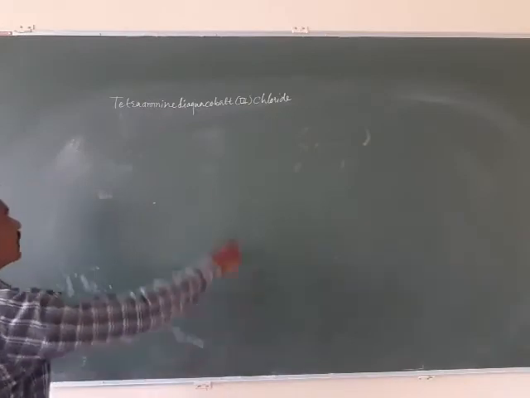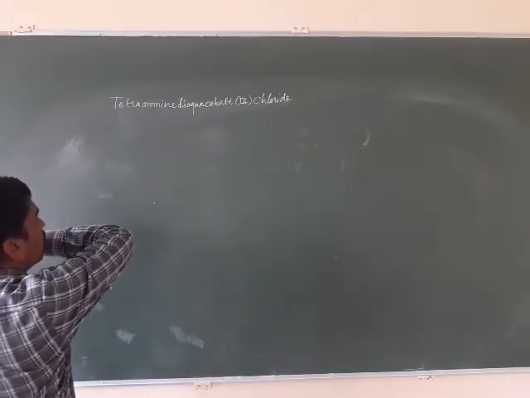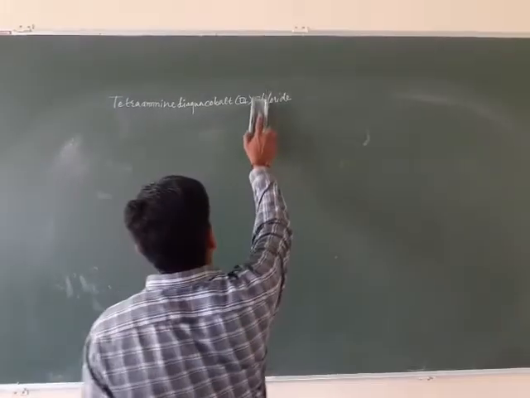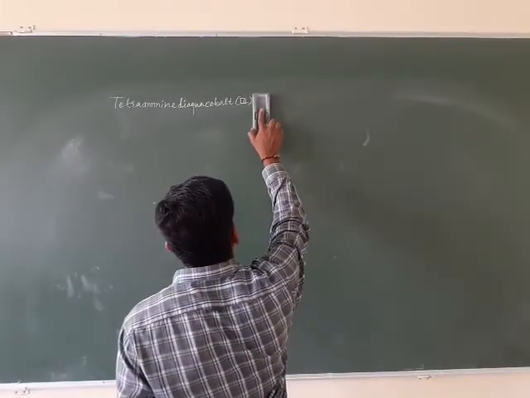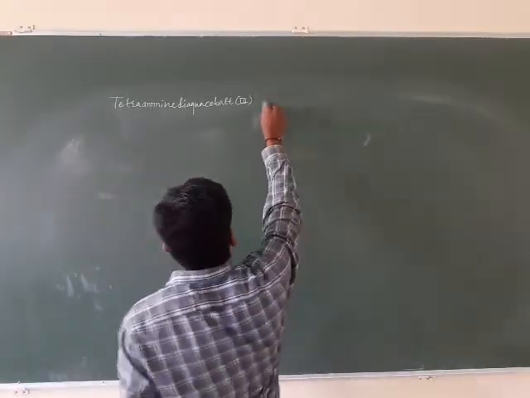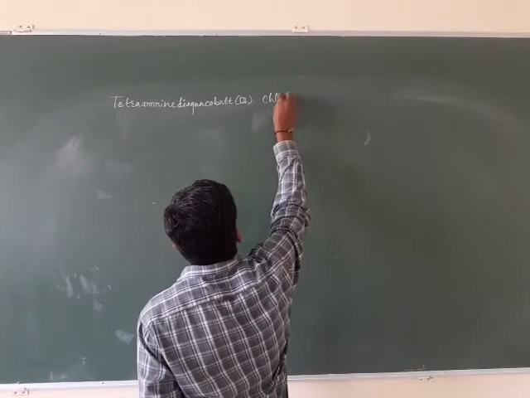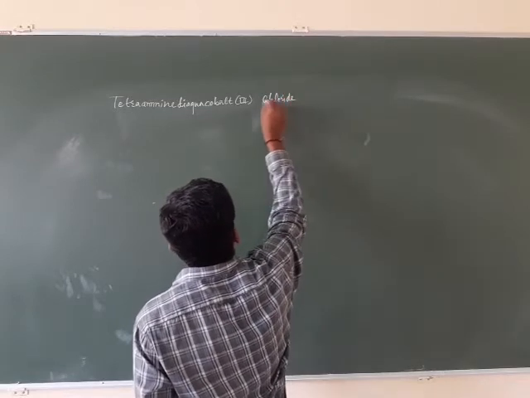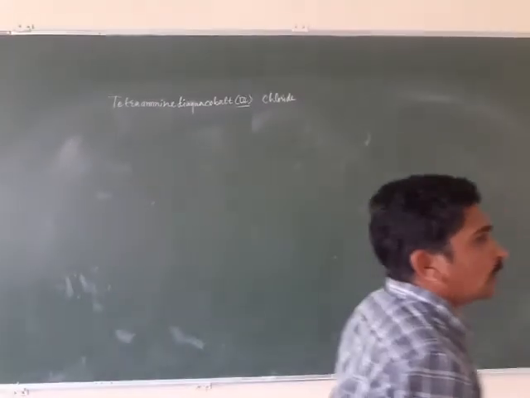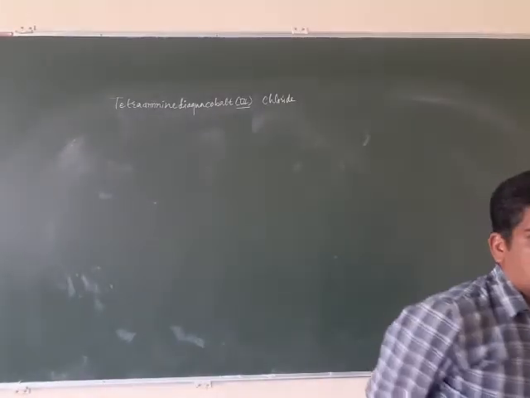Okay, so first, how to identify which one is the coordination entity and which one is the counter ion. Always remember that we are writing the oxidation state of the metal. We have studied both the guideline for molecular formula writing and the guideline for nomenclature of coordination complexes.